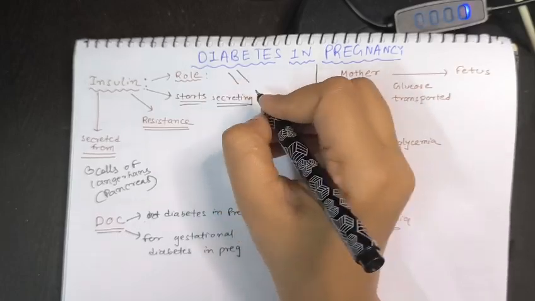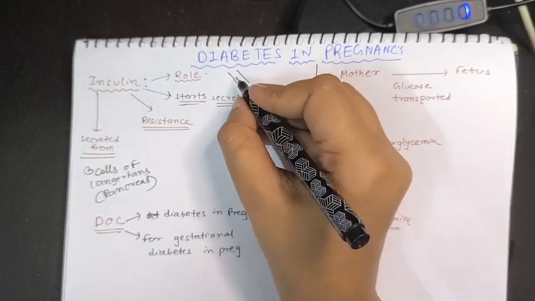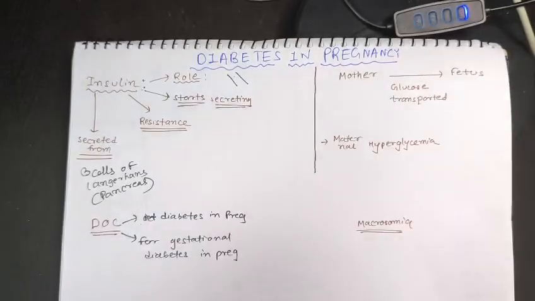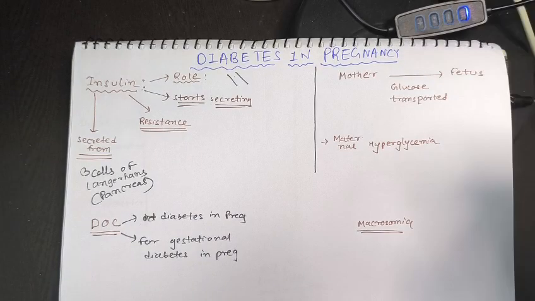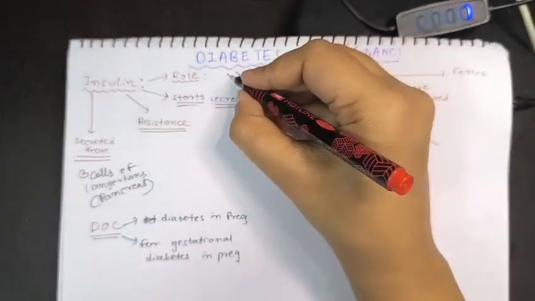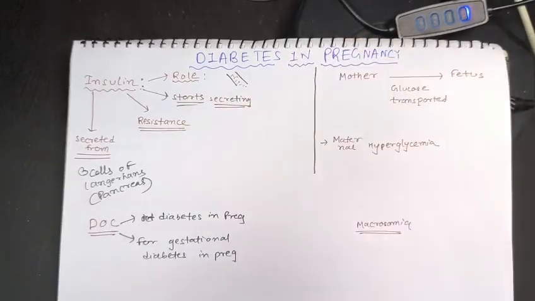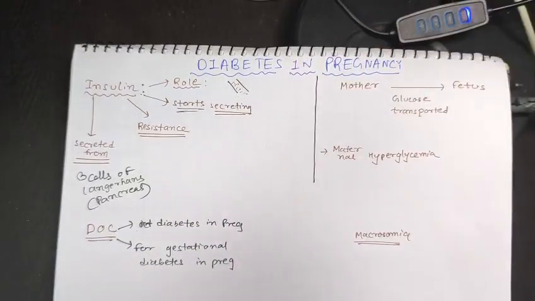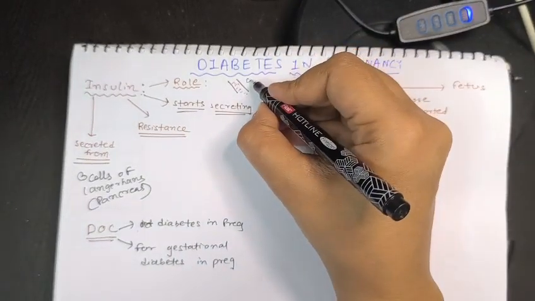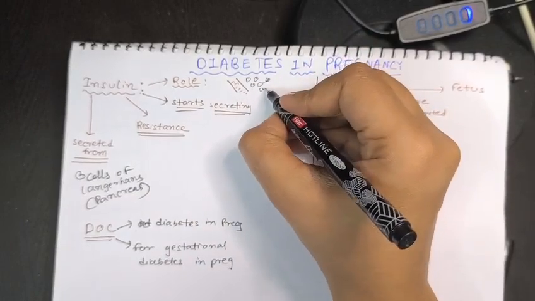Before that, let's draw something. Let's assume these are blood vessels, and these are cells.